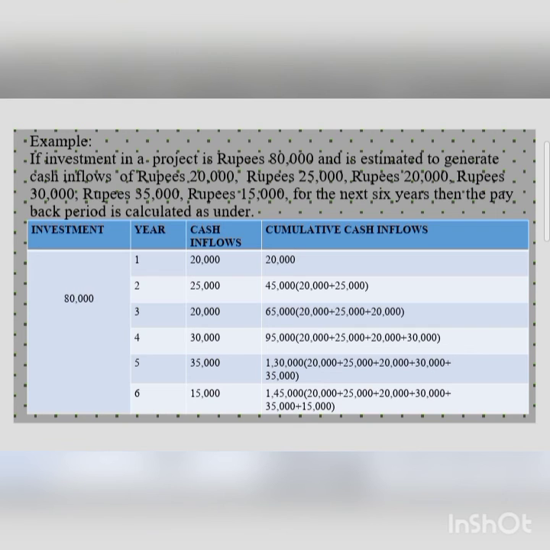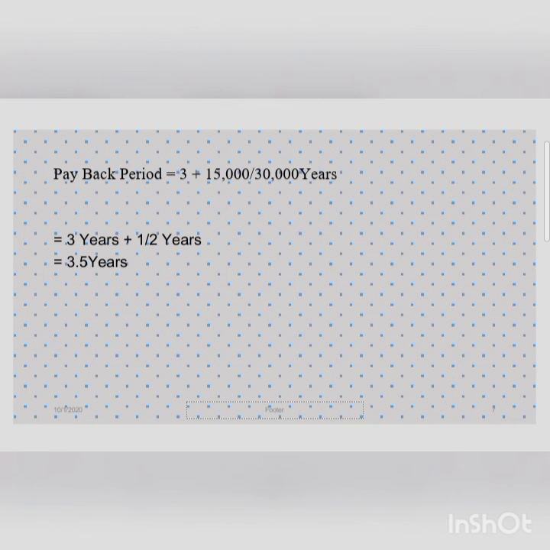So, to calculate the exact period, 3 years plus 15,000, that is 80,000 minus 65,000, divided by 30,000. 30,000 is the cash inflow of the fourth year. So, 3.5 years is the payback period.